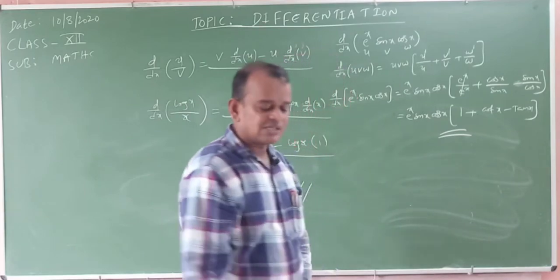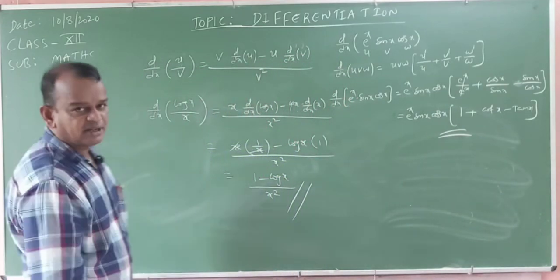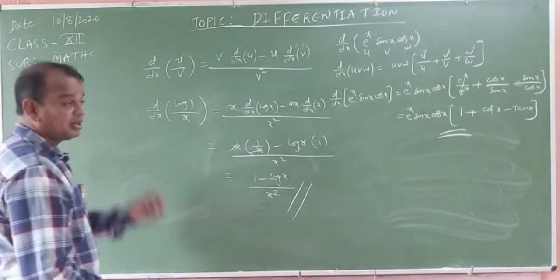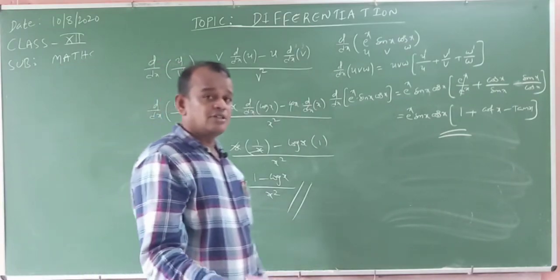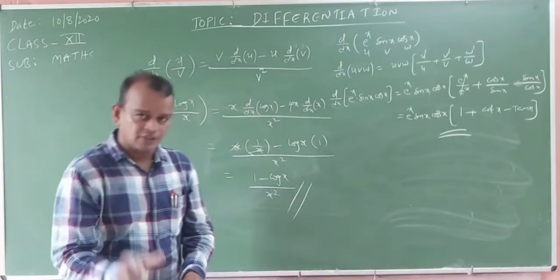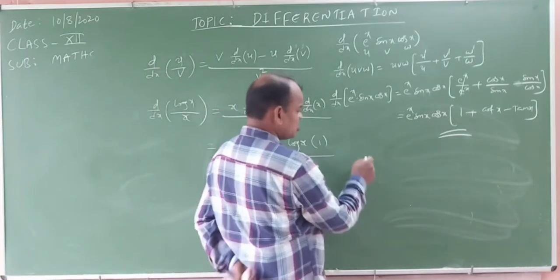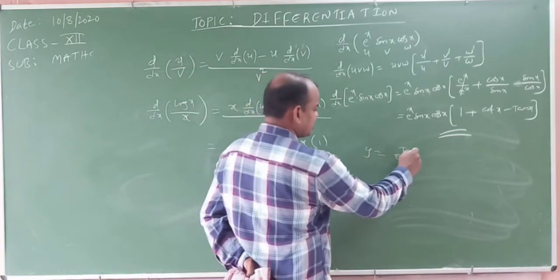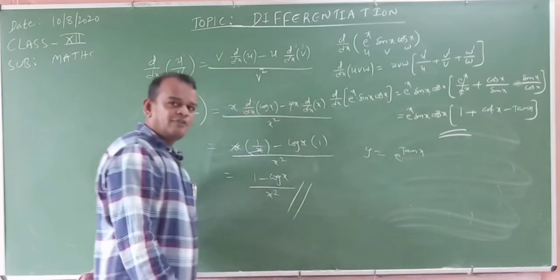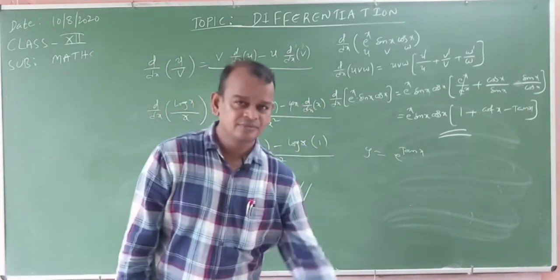Okay. What is the major function? What is the minor internal composite function? You will observe that. Already I told you. Derivative of g circle f of x means first the whole derivative, after that you find the internal function. What is the internal function? For suppose y is equal to e power tan x. Find the derivative of the function.